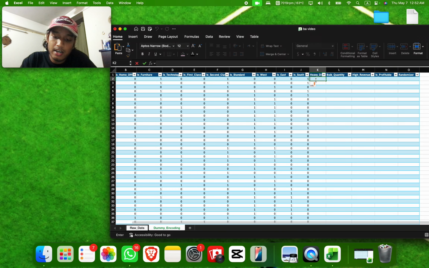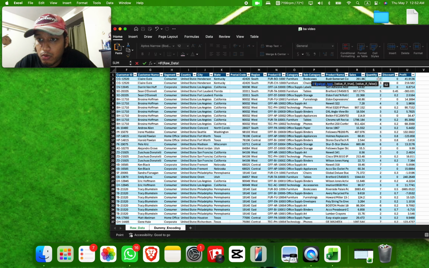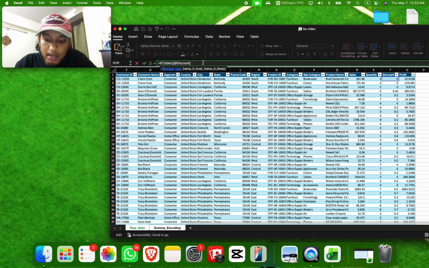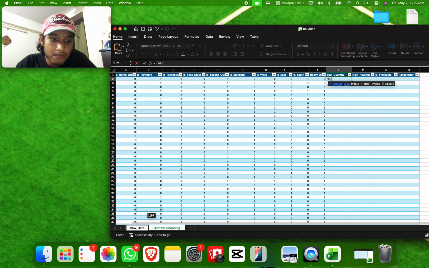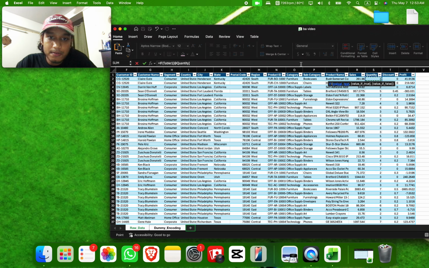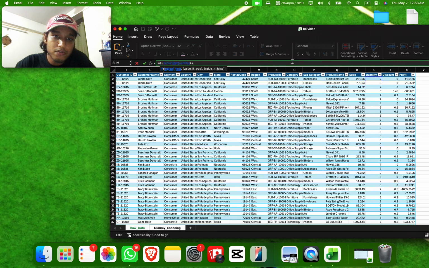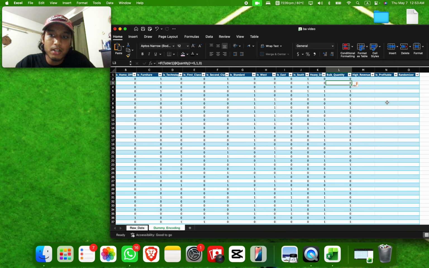Next few things are a little tricky. For the heavy discount part, we're gonna go for if the discount is greater or equal to 20%, then it's a heavy discount, or it's not, because the median of discounts is basically 20%. So we've done that. For the bulk quantity, we're going to do a similar thing if the quantity is greater or equal to 5, which is the median of order quantity. Again, we're going to take everything that is over the median as an extreme, so that is a bulk quantity order.